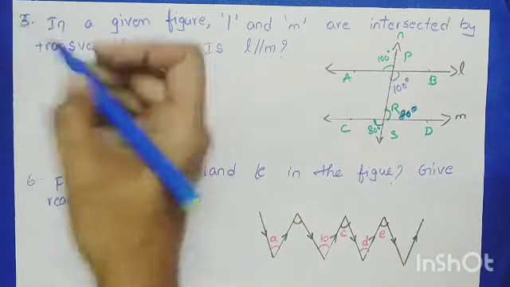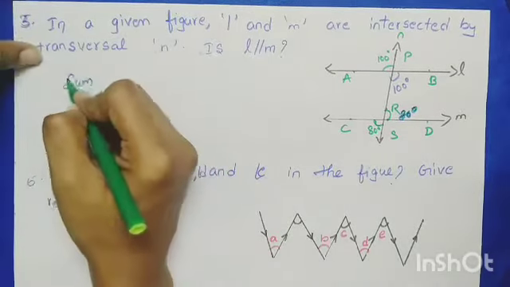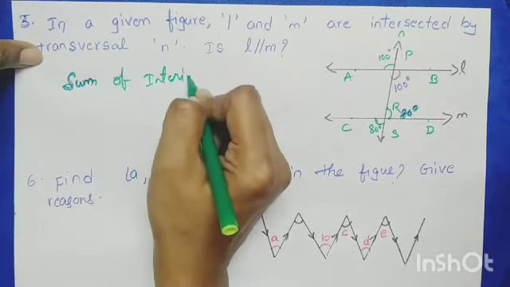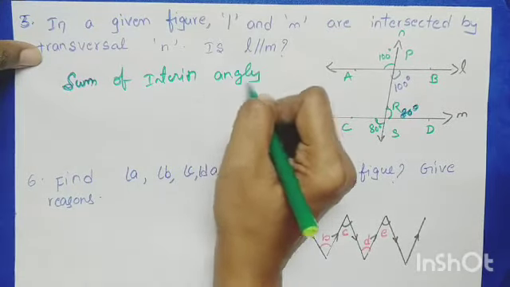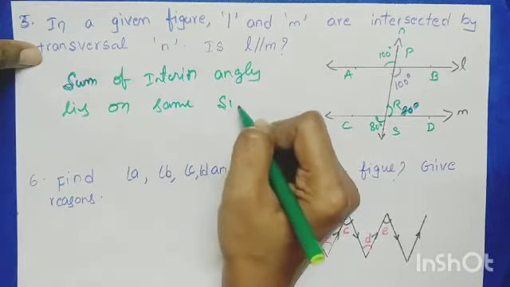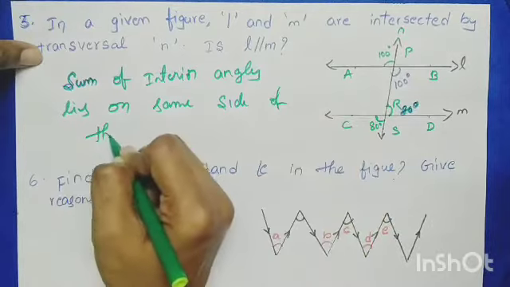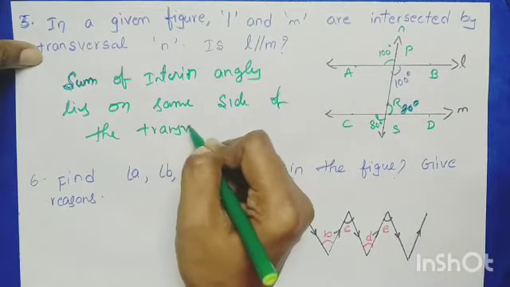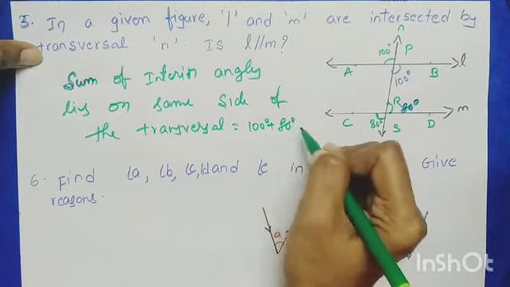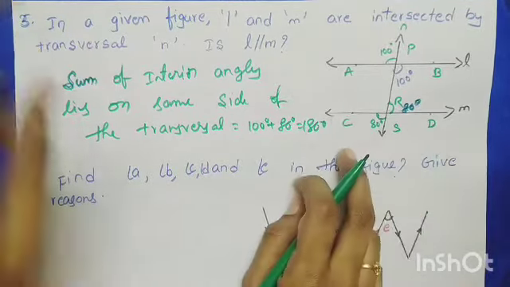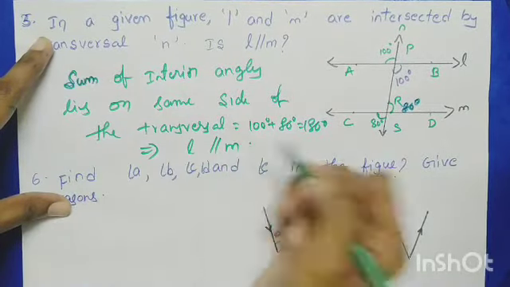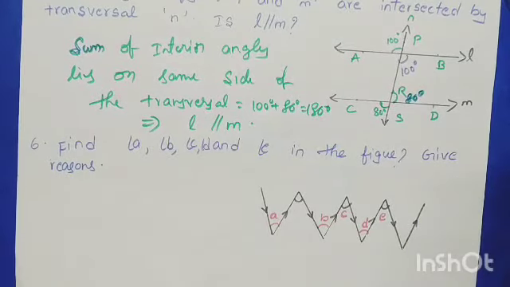The sum of interior angles on the same side of the transversal equals how much, children? 100 plus 80 equals 180, which means supplementary. If the sum is supplementary, then L is parallel to M. So we can prove L is parallel to M.